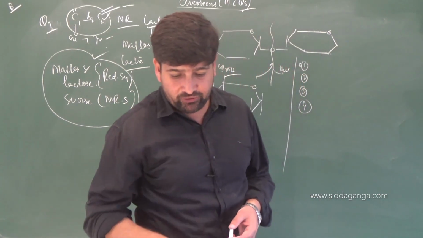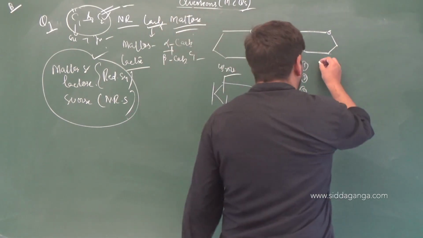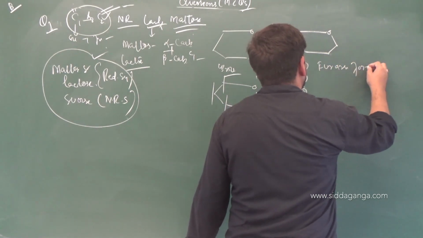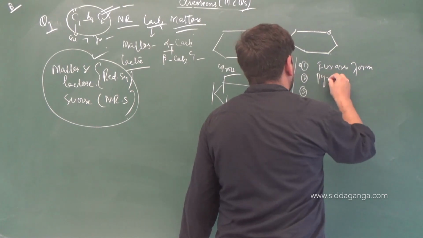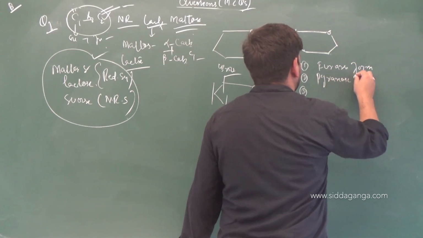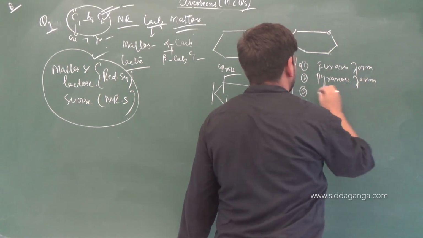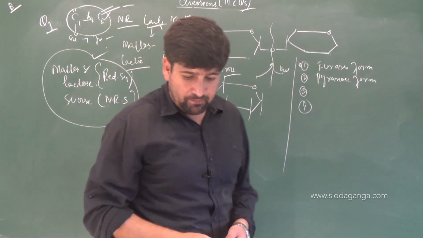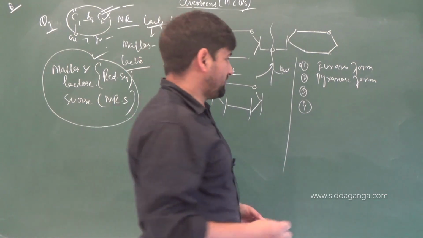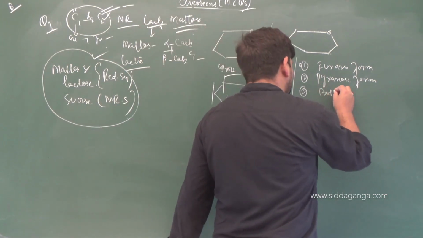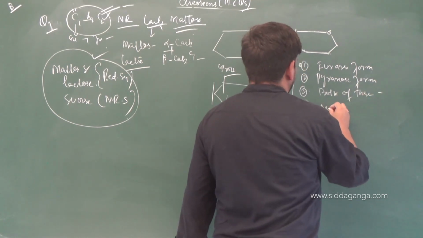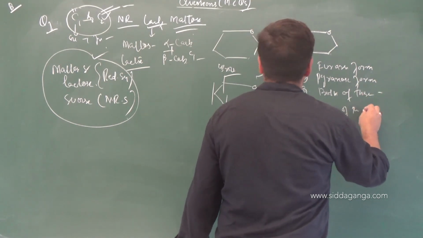Good. Both obtained units are in: furanose form, pyranose form, then both of these, and then none of these.